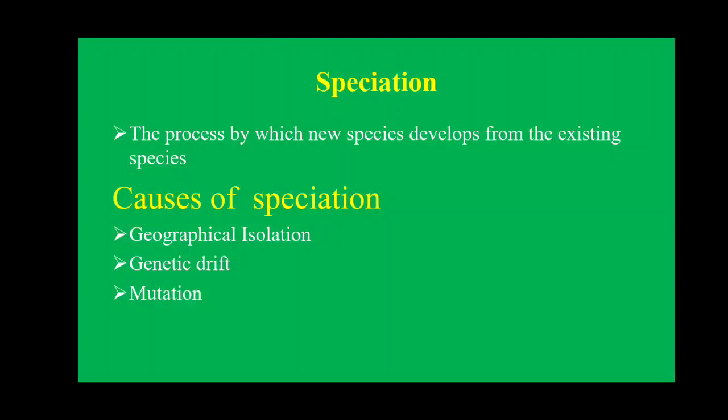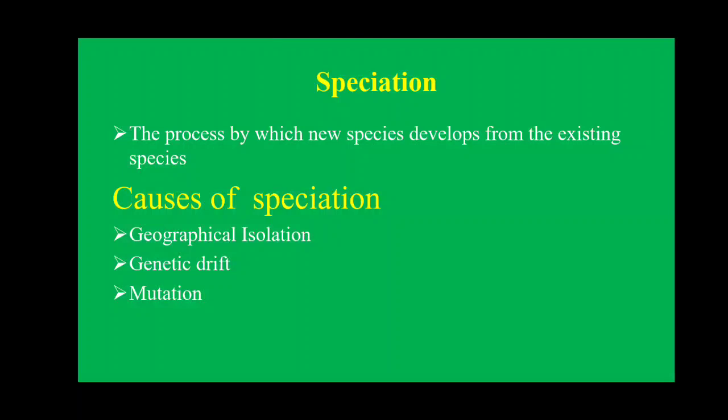So geographical isolation. Second, genetic drift. Already we have discussed genetic drift. Genetic drift means elimination of genes from a population. Some of the genes which are responsible for some characteristic are eliminated in the population. If these genes are eliminated, then we can say that the characteristic has changed, because that species does not have that gene. If that gene is not there, that character is not there. So the character has changed, and if the character changes, we can say a new species can be produced. So that is the second thing.